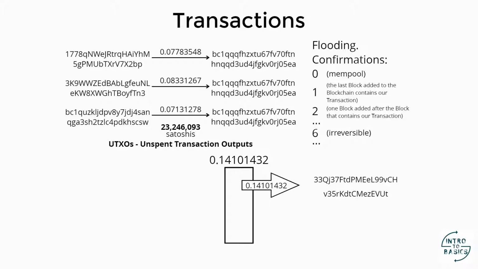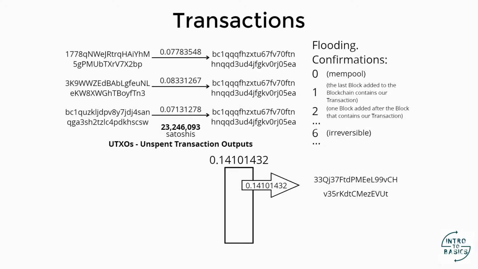And they are called UTXOs, unspent transaction outputs. They are the outputs of those three transactions, outputs that we can use as inputs in future transactions which we have not yet touched, so they are still unspent. So we can use these UTXOs to have inputs for our transaction. A very important thing to understand here is that each UTXO is indivisible.